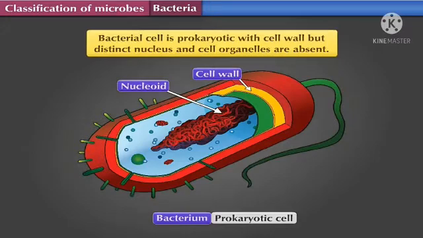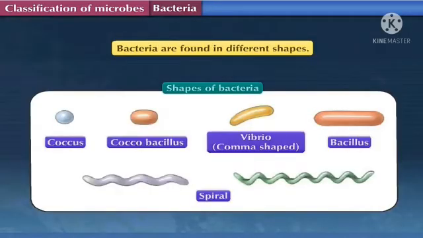The second thing is that, as bacteria are subgrouped under prokaryotes, by the name prokaryotes we can understand that the cell membrane is not well developed. So a distinct nucleus and cell organelles are absent in bacteria, as shown in the picture. You can have a look at the picture, so it will be very clear for you all.